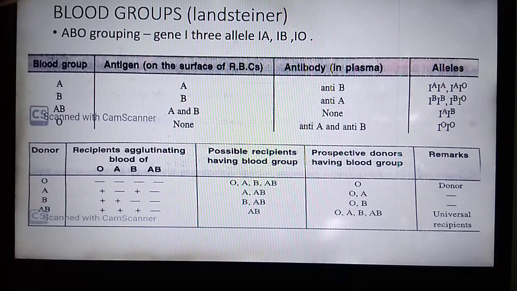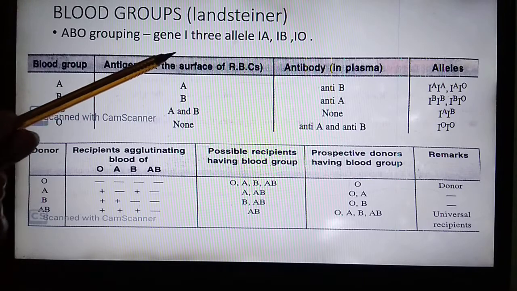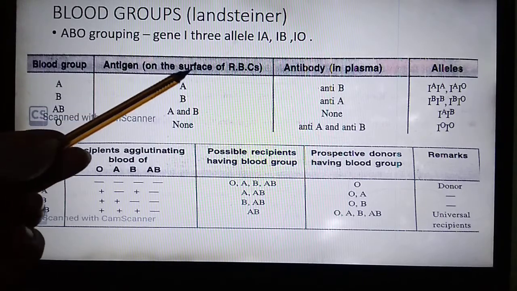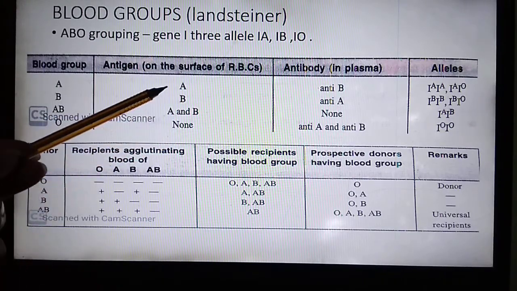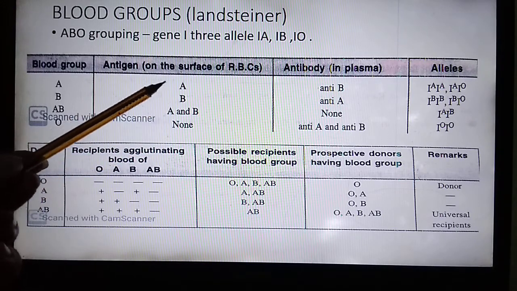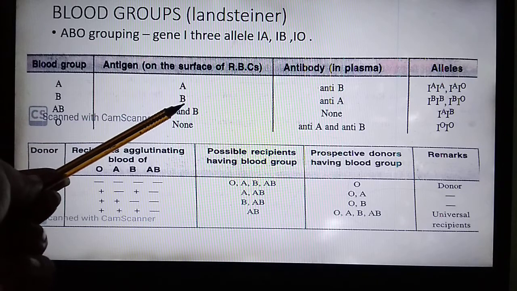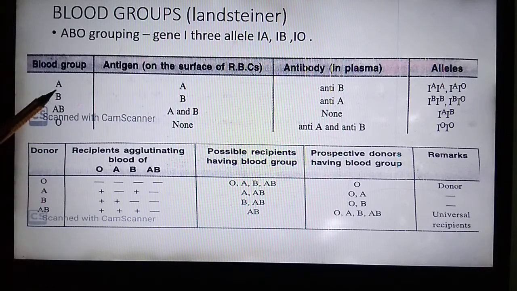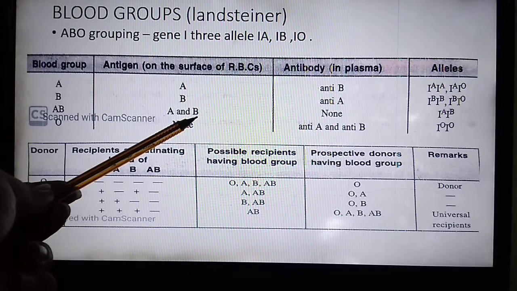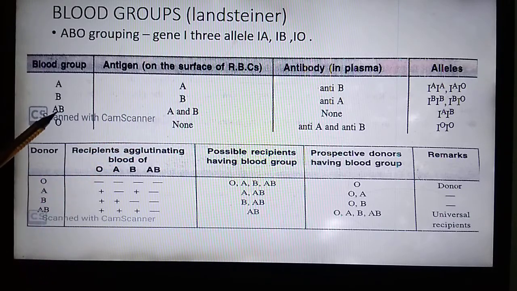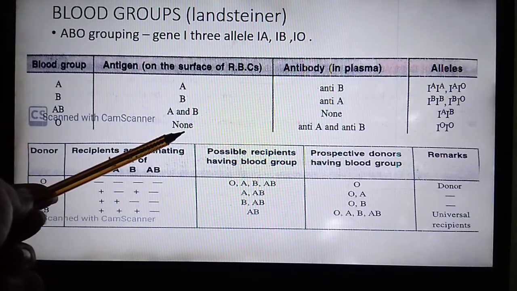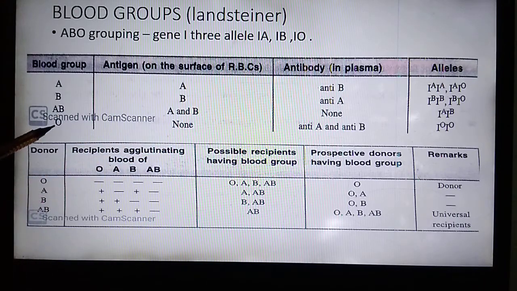So now we can say that blood group is mainly determined by the antigen present on the surface of RBC. If A antigen is present, then blood group will be A. If B antigen, then blood group will be B. If both the antigens are present on the RBC, then AB blood group. If no antigen is present on the RBC, it means blood group will be O. Now, what will be the antibodies present in their plasma?